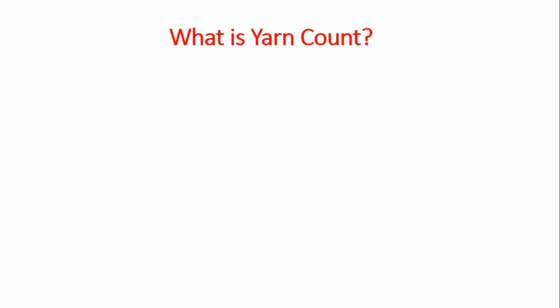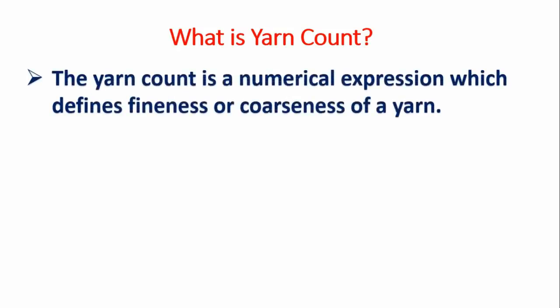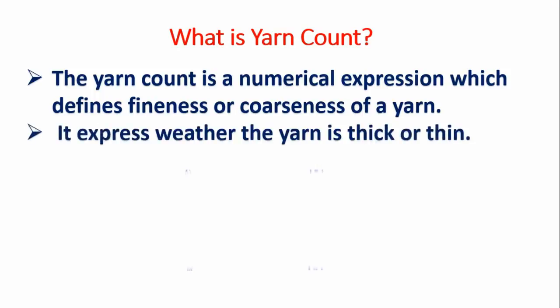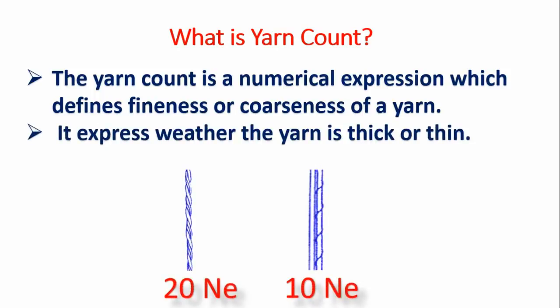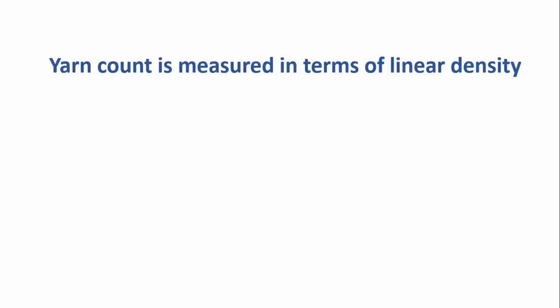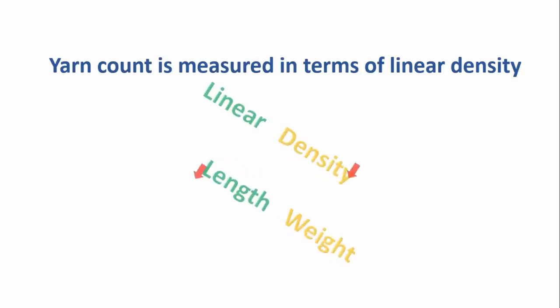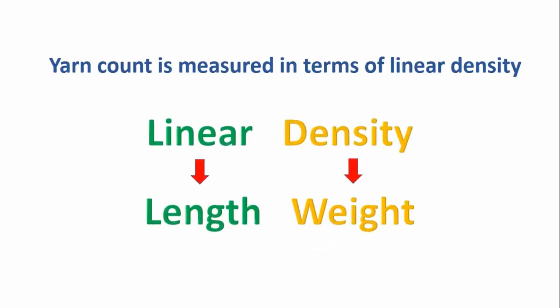Let's know what is yarn count. The yarn count is a numerical expression which defines fineness or coarseness of a yarn. It expresses whether the yarn is thick or thin. Yarn count is measured in terms of linear density. Linear means length and density means weight.